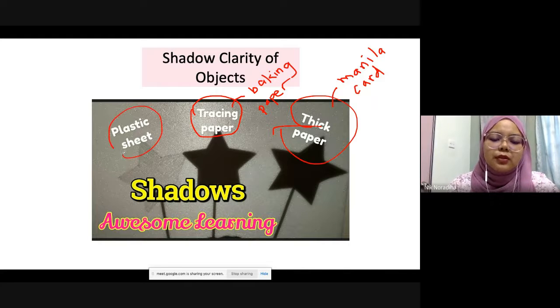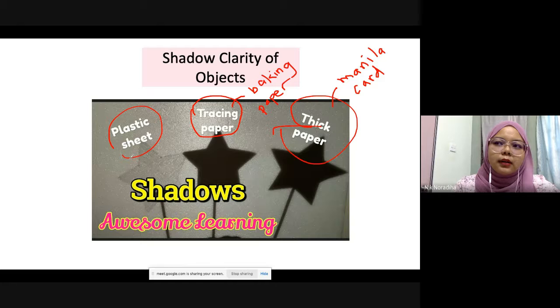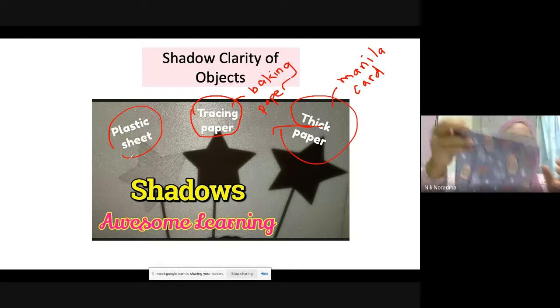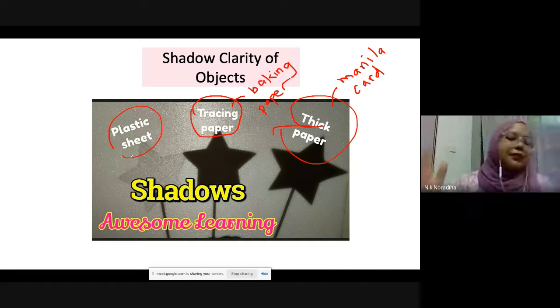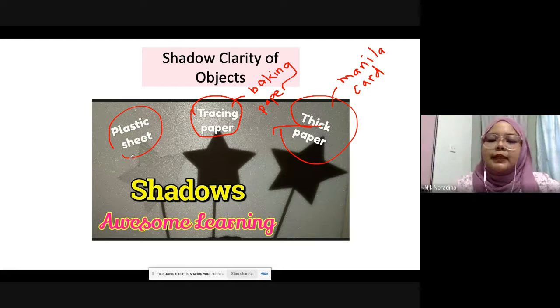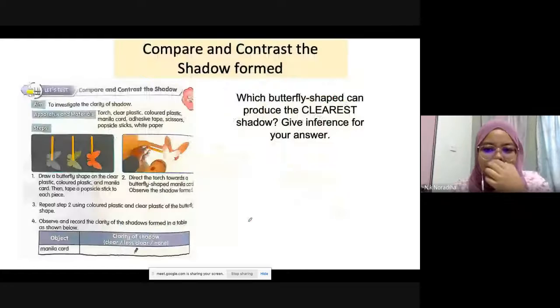Plastic sheet, as usual, plastic sheet looks like plastic, like this one, like the cover of my book. This one, plastic sheet. So, these three objects, the type of object that blocks the source of light, can affect the shadow formed.